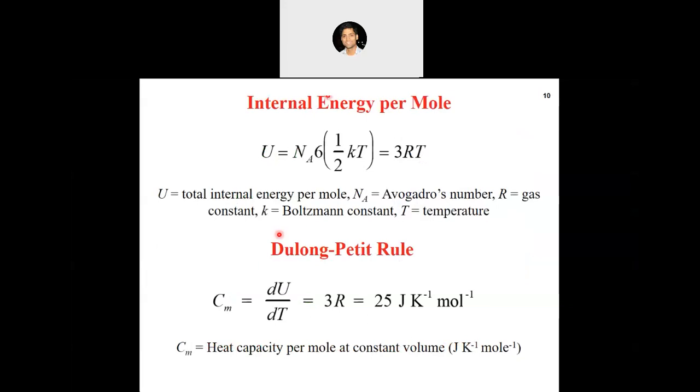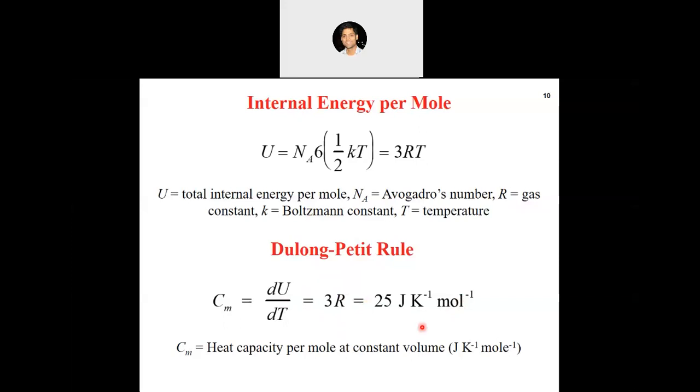So if we have 3 kT energy for one atom of a solid, sorry, one mole of a solid, the total energy will become 3 RT, right? Total energy of one mole of a solid will be 3 RT. And from there we can again define the molar heat capacity for a solid, which will come out to be 3R, right?